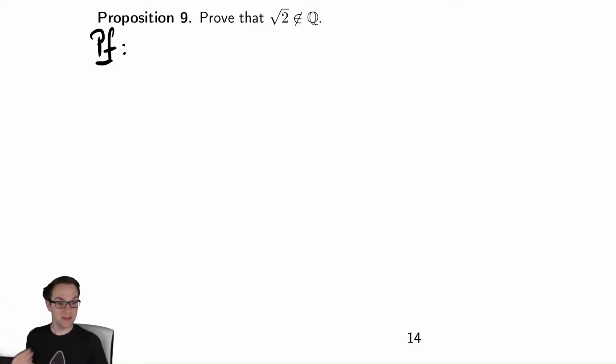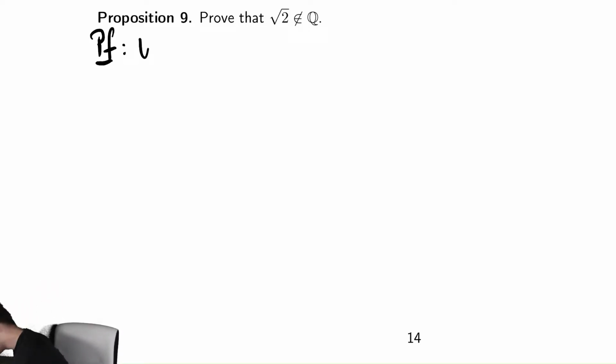You might suspect, looking at this, that our normal techniques won't work because we don't have an if-then event, right? We don't have if this thing is true, then this other thing is true. We just have a statement: square root of 2 is not rational. Instead of that, let's try and do a contradiction. Let's suppose that it was rational. So, like before, we do it by contradiction.